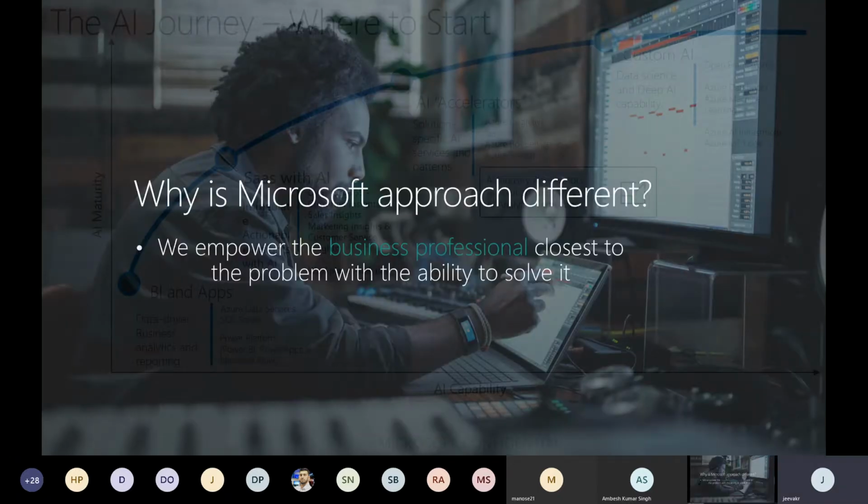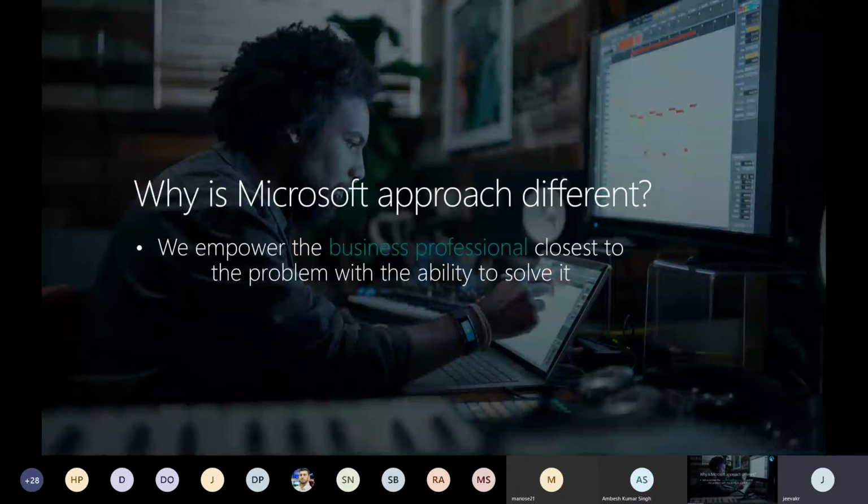So why is the Microsoft approach different in all these cases? As she shared earlier, Microsoft Dynamics 365 Customer Insights unifies the B2B and B2C customer data, and it provides the insight to enable organizations to deliver personalized customer experiences, of course. It helps you to realize the full potential of the customer data quickly, within the self-service solution as well. And you can also have full control over the customer data with respect to security, governance, and compliance, because it is hosted in Azure, which is highly scalable and secure.